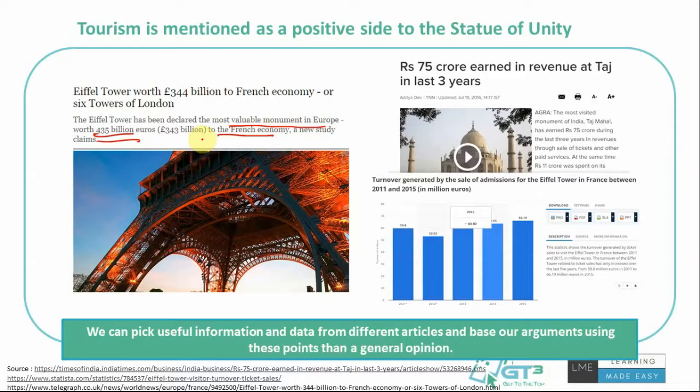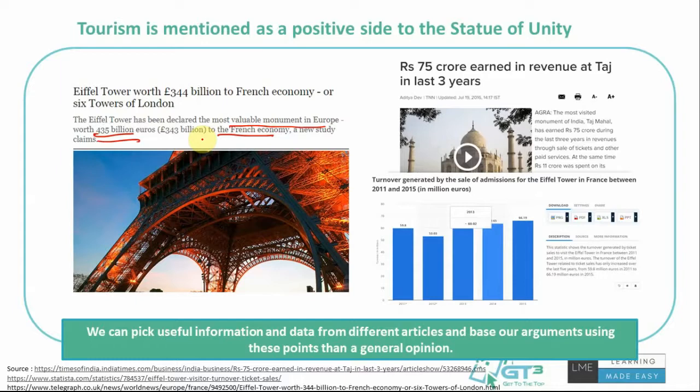It's not just about the ticket sales, it's about the entire ecosystem built on it. The people come over there, so they stay in the hotels, they eat in the restaurants, they use the taxis, they buy local souvenirs from local people. It's a big industry that is surviving on just one Eiffel Tower. This is what the value of 435 billion euros to the French economy means, right? You should have that understanding, and you should be able to appreciate that.